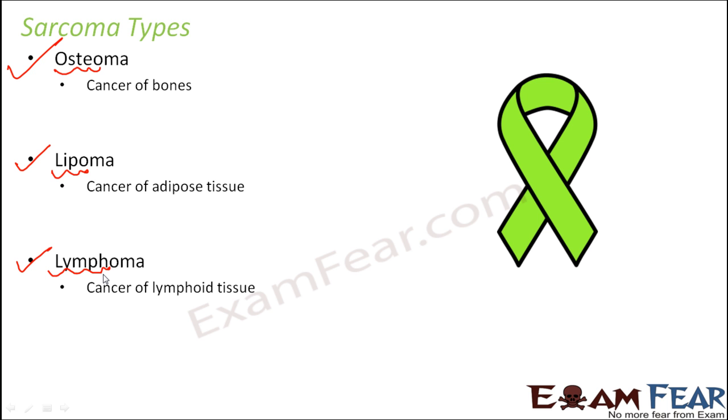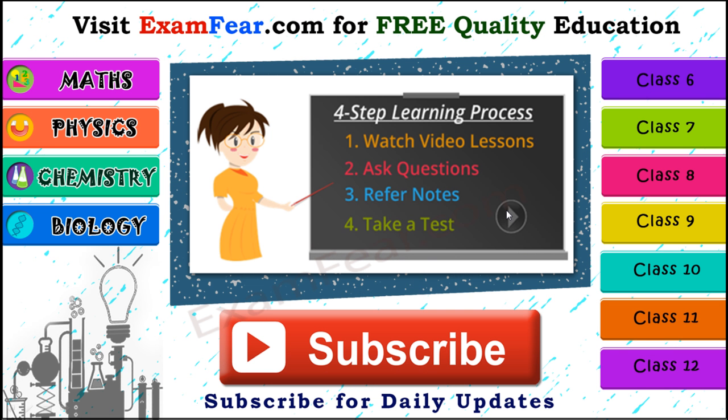So it's good to know these terminologies, because you might get a question which asks osteoma is a cancer of which part of the body. So you should know this. Osteo means bones, lipo is derived from lipids, that is adipose tissue, lymphoma is derived from lymph, so cancer of lymph tissue, lymphoid tissues.